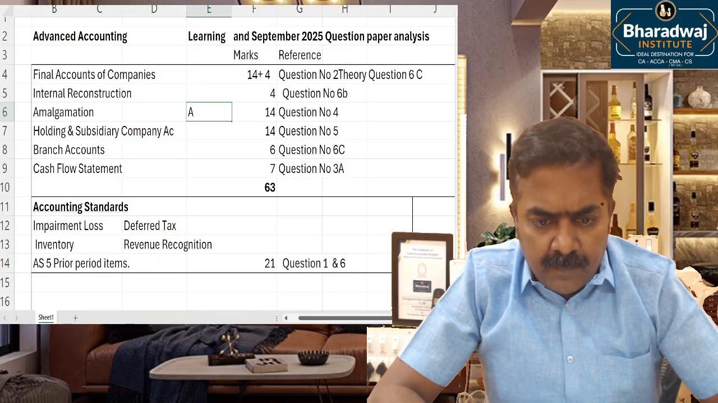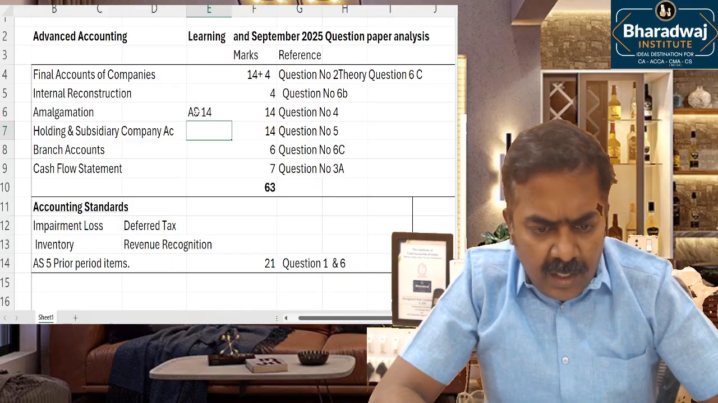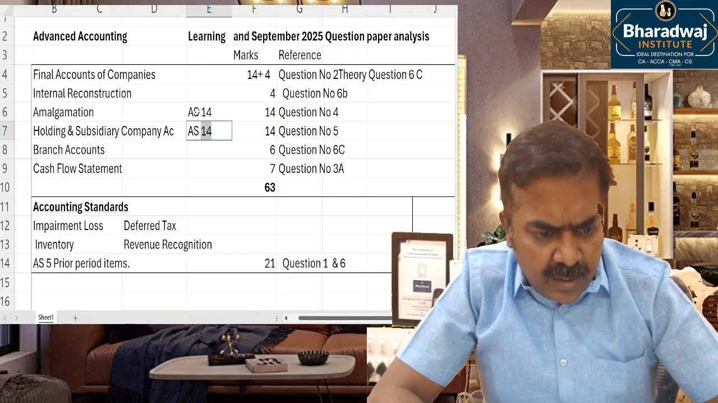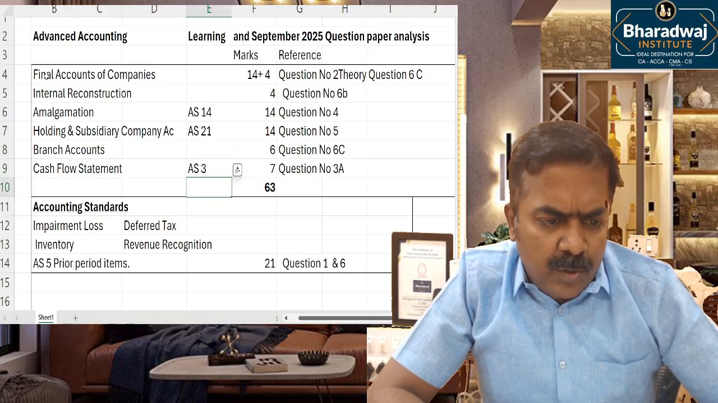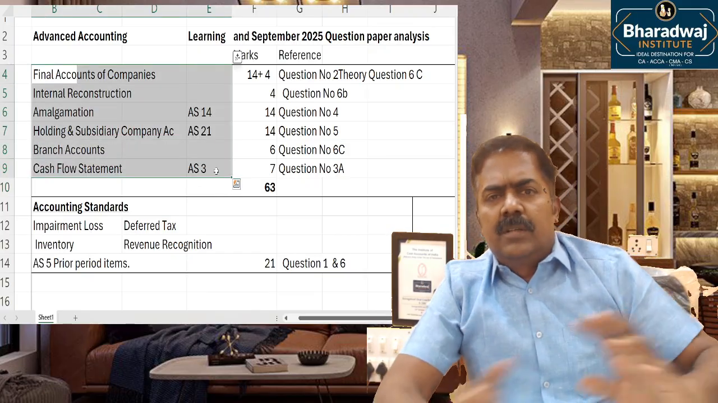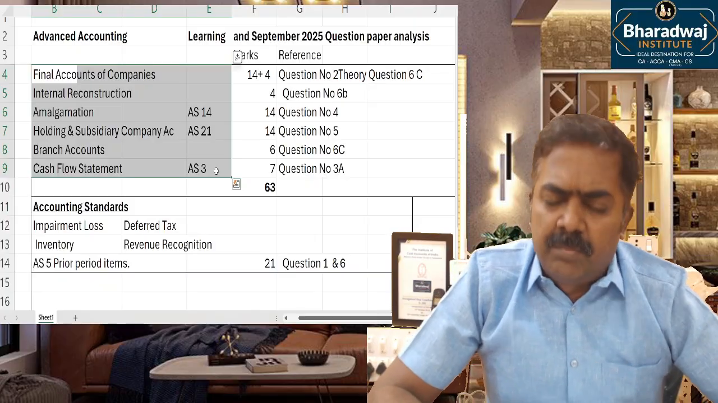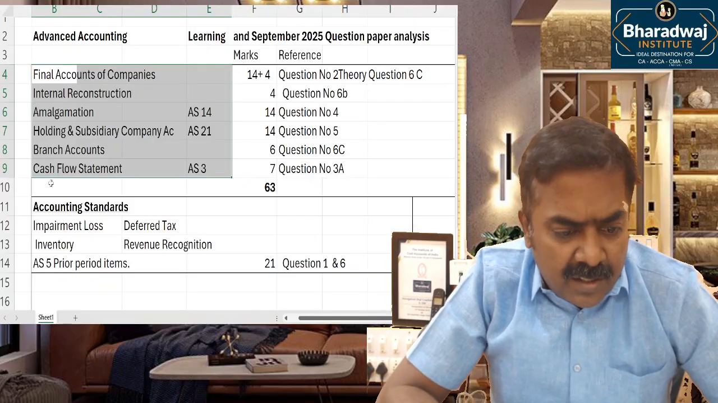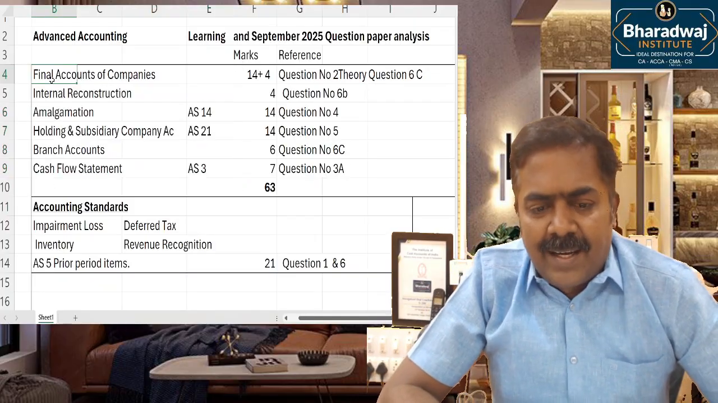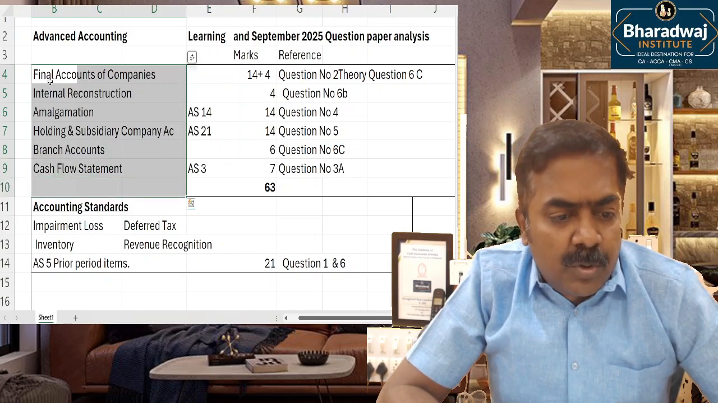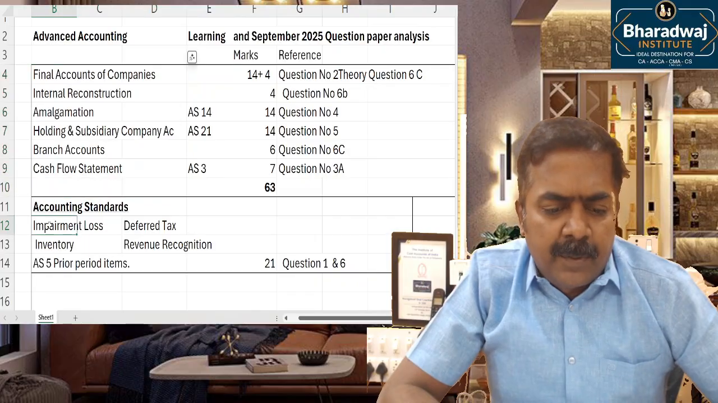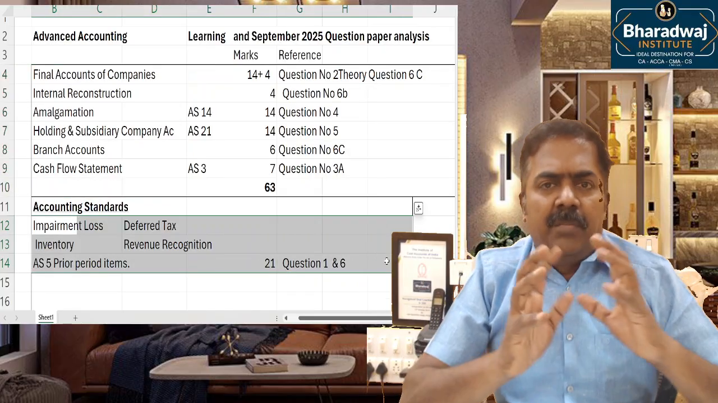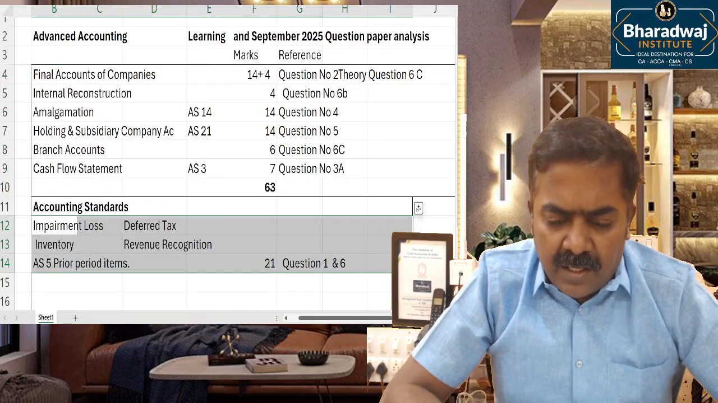Apart from amalgamation, you study accounting standard 14, accounting standard 21, then branch accounts, cash flow statement, accounting standard 3. Apart from this, you learn about a minimum of 20 accounting standards. From that, 4 or 5 accounting standards are tested. So it's not possible to predict exactly what will happen, but this is the most important area from the examination point of view. Complete this, then depending upon your time availability, make an analysis of the ABC of accounting standards and do it.